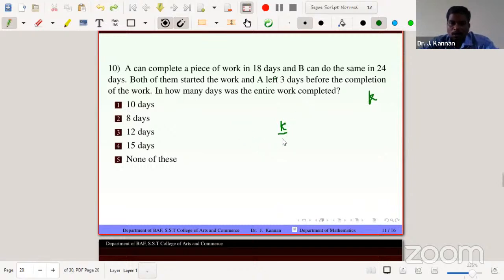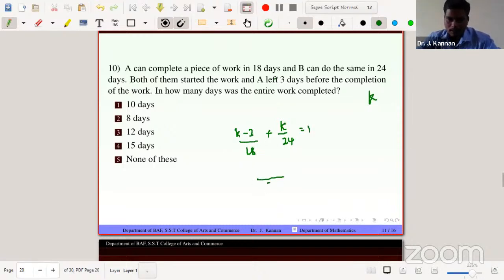B can do the work in 24 days, so per day B completes 1/24, so K days is K/24.